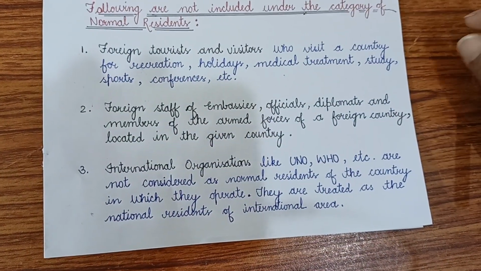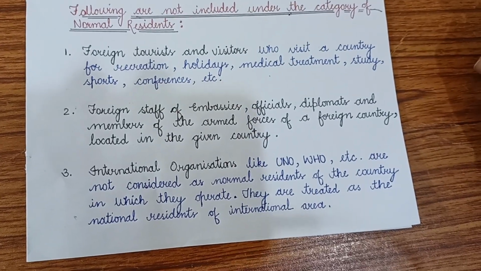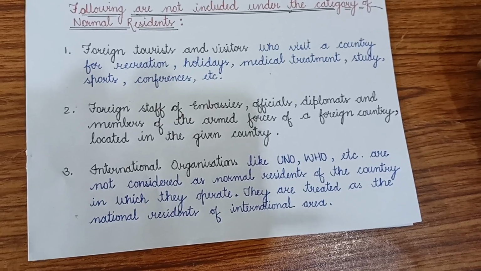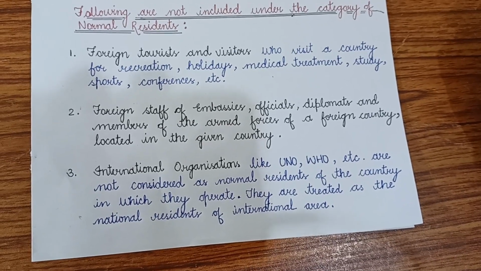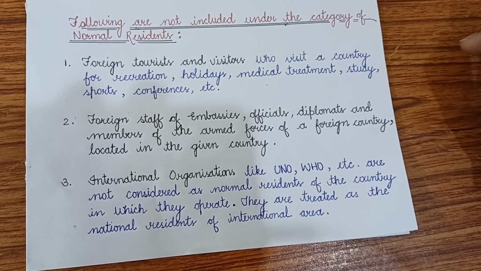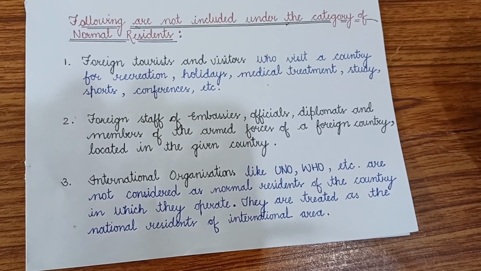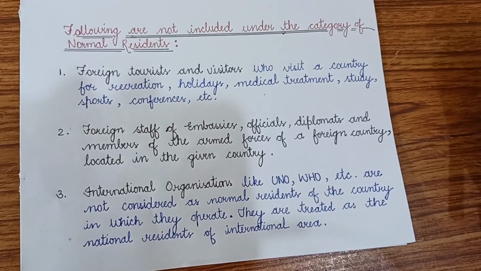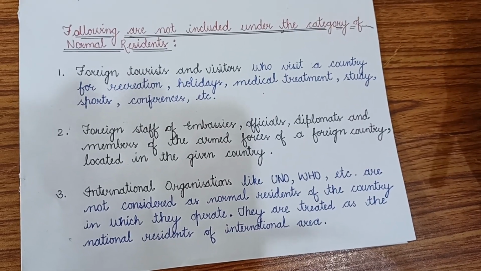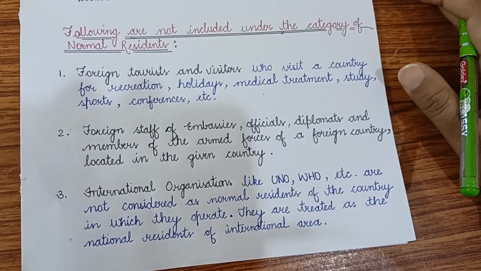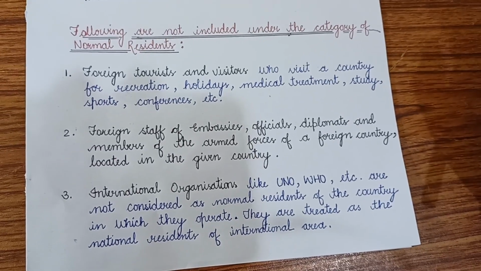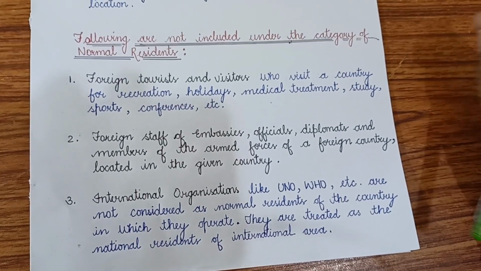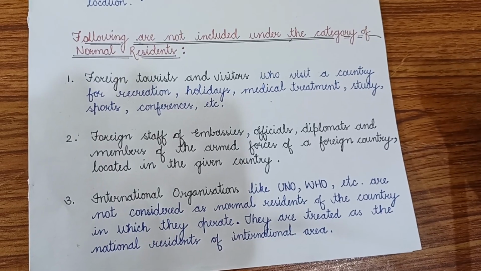Then the second point, foreign staff of embassies, officials, diplomats and the members of the armed forces of a foreign country located in that given country. In the previous video I have told you about the embassies, what the embassies are. So here the foreign staff, like if we have an Indian embassy in America, then the staff working in Indian embassies in America would be included in normal resident of India only.